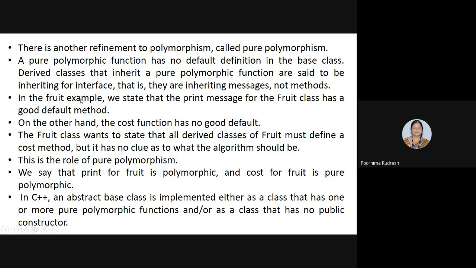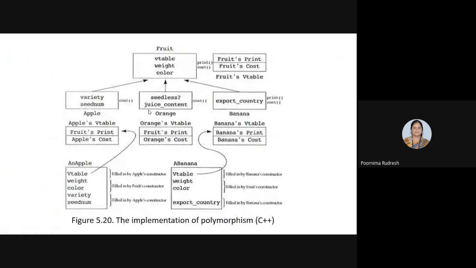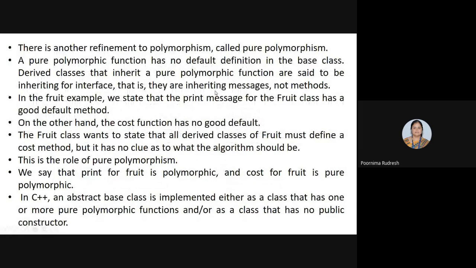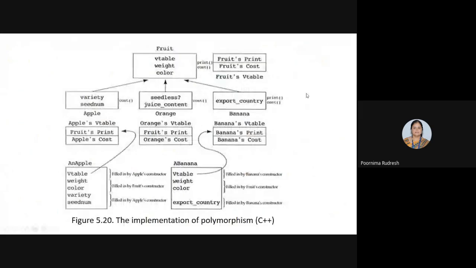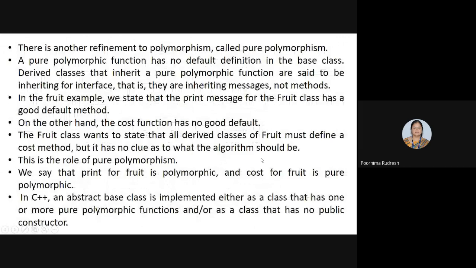Here is one example. If we consider the same fruit example, we state that the print message for the fruit class has a good default method. Because the print message simply prints the weight of the fruit or the cost of the fruit, right? So this print message is a good example of a default method. But the cost function has no good default. Why? Because the cost function has a special type in its own derived class.